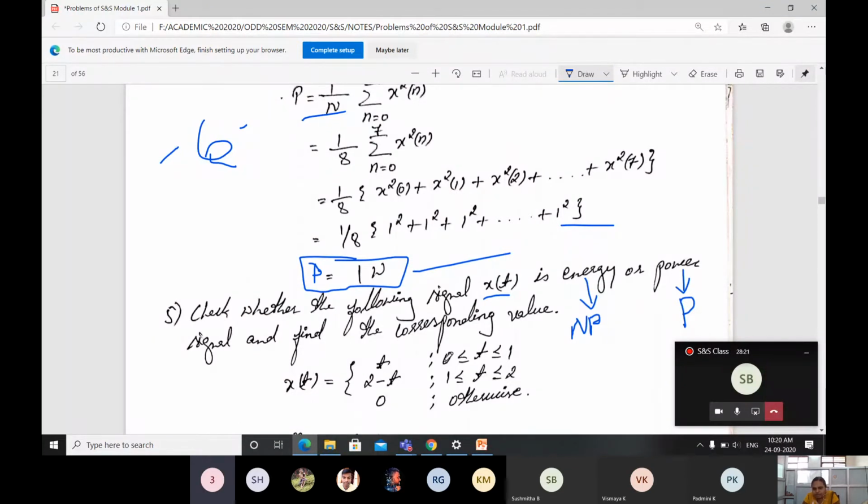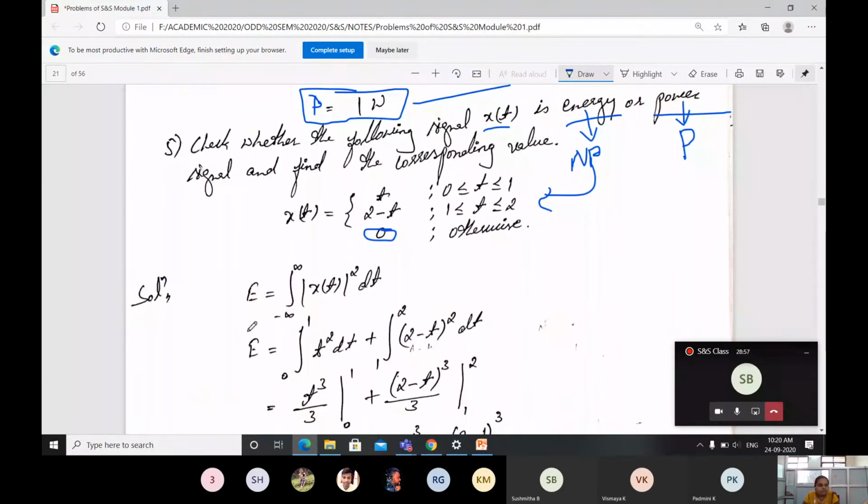Observe here, from 0 to 2 a signal is there, but after 2 it's not having any signal. And also for the negative values like -1, -2, -3, whatever it's going for, we don't have any signal. Means for other values it will be 0, means it is a non-periodic signal. First you have to judge whether the given equation is periodic or non-periodic. After getting that, you go for solving whether it is an energy or a power signal. From this conclusion, I can tell that the signal is non-periodic.